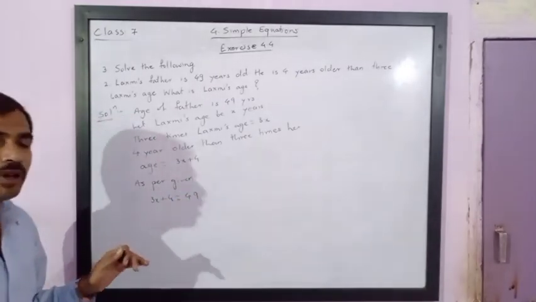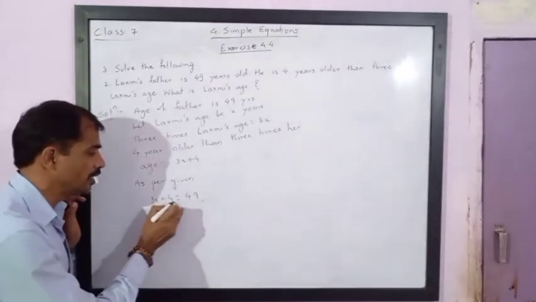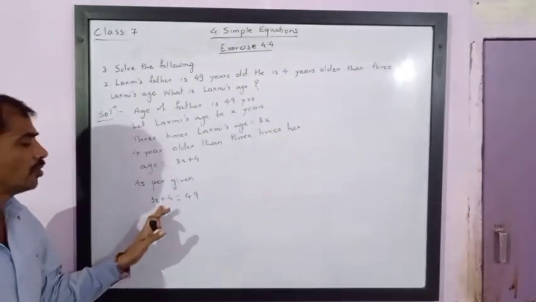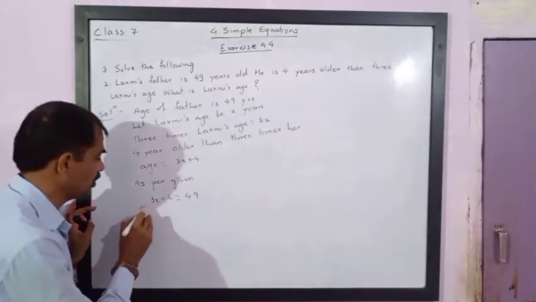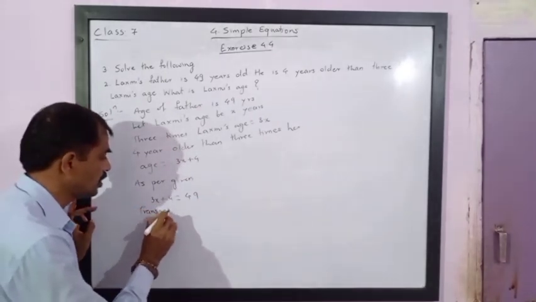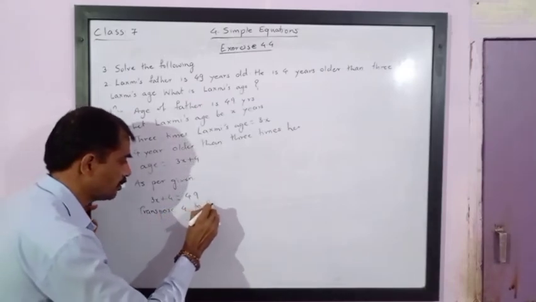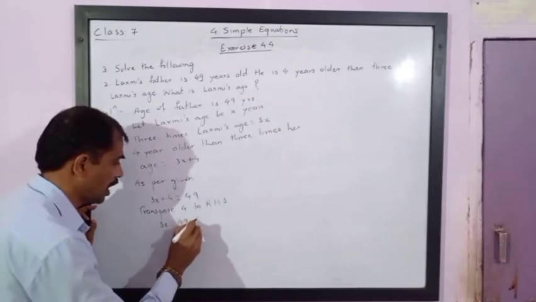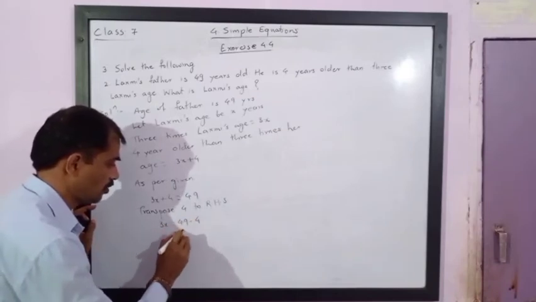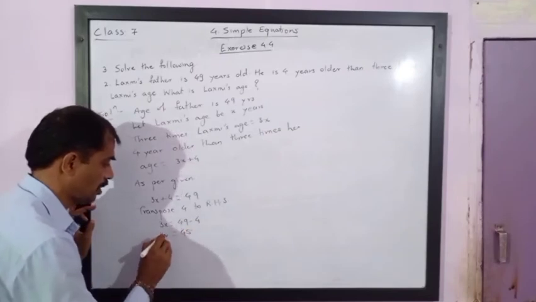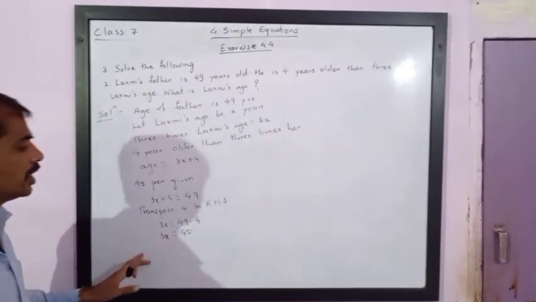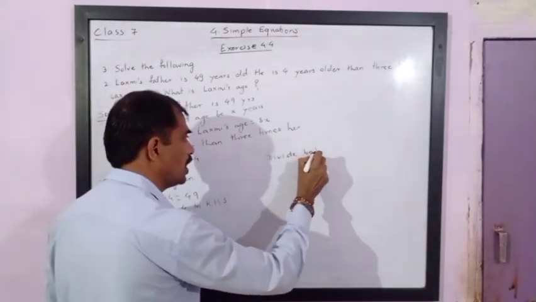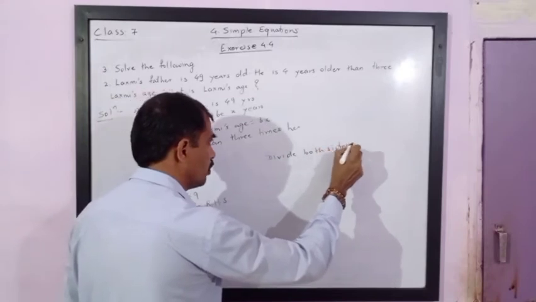Now it is very easy to solve. Transpose 4 to the right hand side, because this term does not contain the variable. When you transpose 4 to the right hand side, positive will become negative. So 3x is equal to 49 minus 4. 49 minus 4 is 45. Now we have got 3x is equal to 45. Divide both sides by 3.